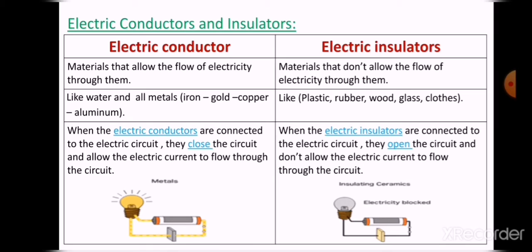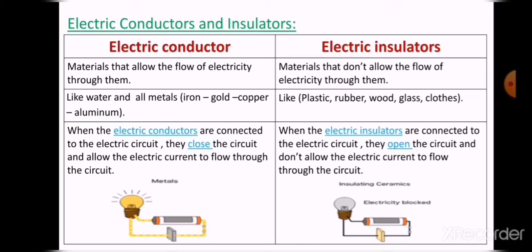Like what? Give me an example of the electric conductors, like water and all metals. Water is a good conductor of electricity, and all metals like iron, gold, copper, aluminum, all of these are electric conductors.